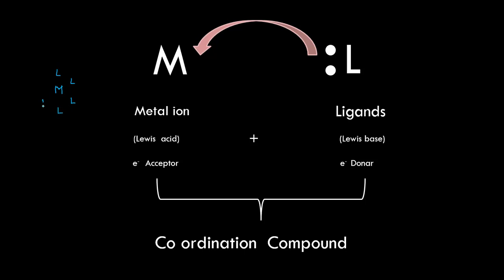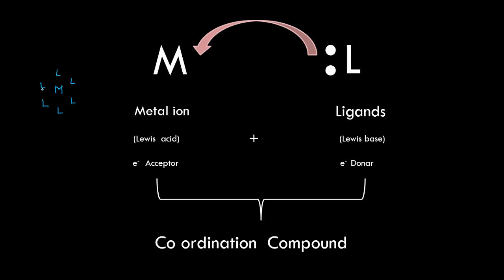Metal atom, central metal atom or ion in its ionic form or atomic form, is surrounded by negatively charged species, or molecules, atoms or groups of atoms which carry the lone pair of electrons.